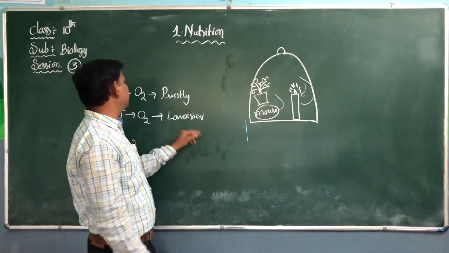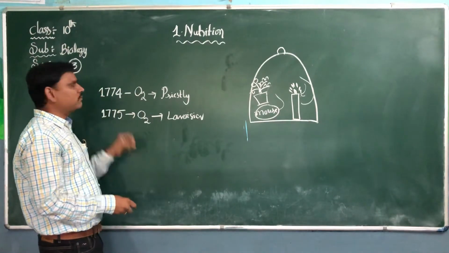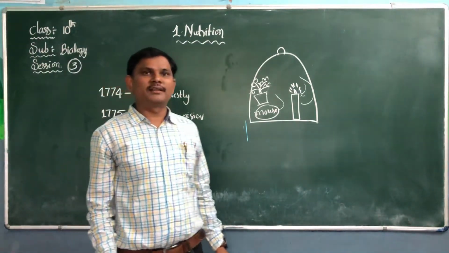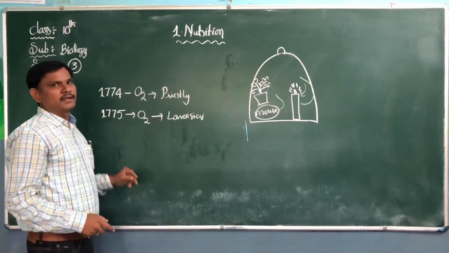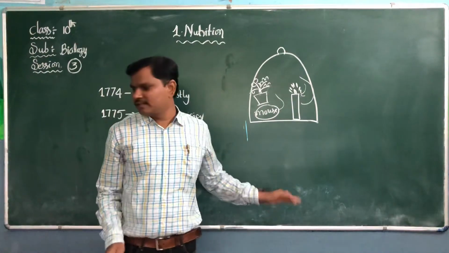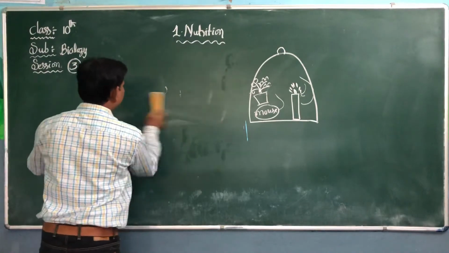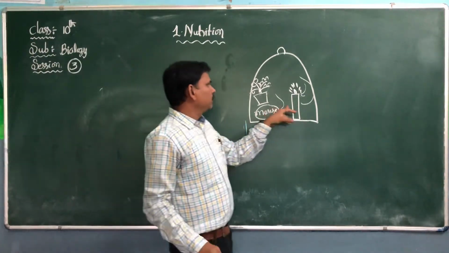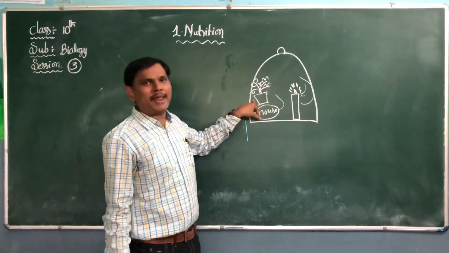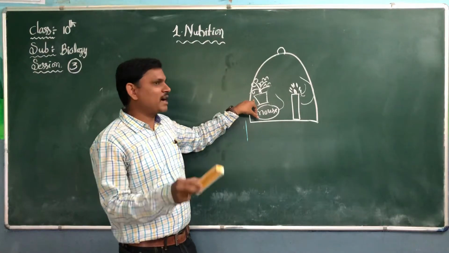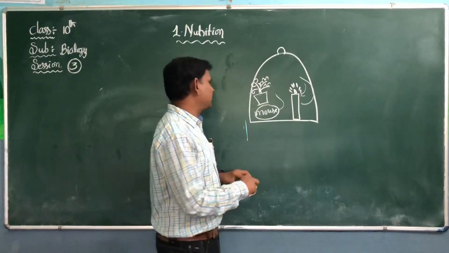This experiment was done by Priestley, and after doing this experiment he discovered oxygen in 1774. But the name was given by Lavoisier in 1775. This is a simple experiment. So I think you understood this experiment. The candle turned off and the mouse suffocated. When they kept the mint plant, there was exchange of gases between the plant and the mouse, and the plant and the candle.